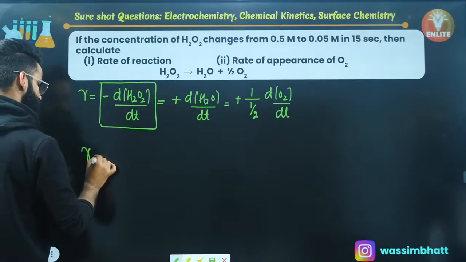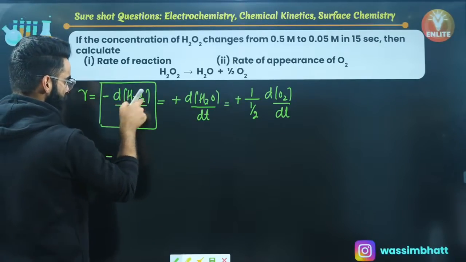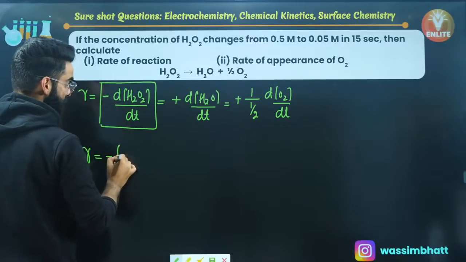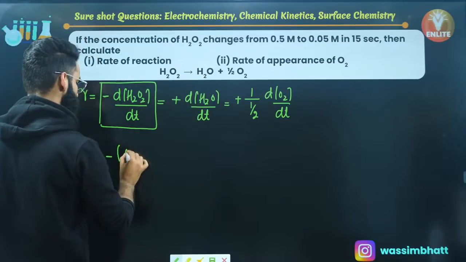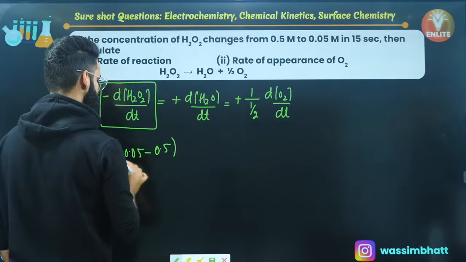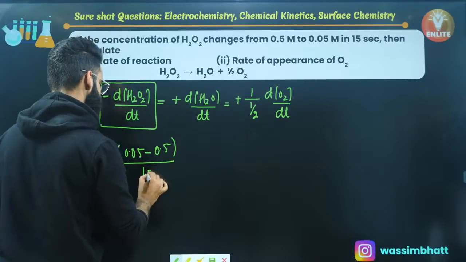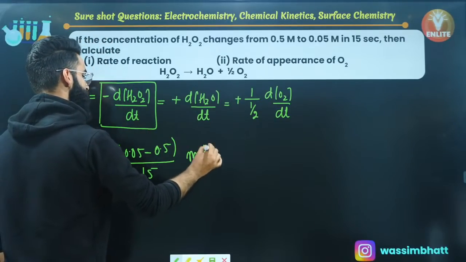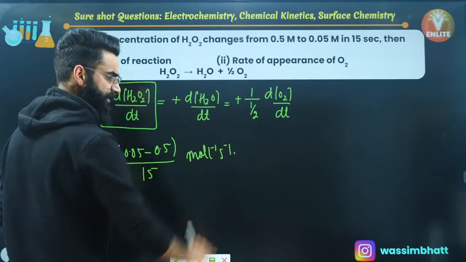I can write rate of reaction is equal to minus d of H2O2, the change in the concentration of H2O2, which is basically the final concentration of H2O2, 0.05, minus the initial concentration of H2O2, 0.5, divided by dt, the time interval, 15 seconds. You can solve it and get the answer in moles per liter per second. This is the first part of the question.